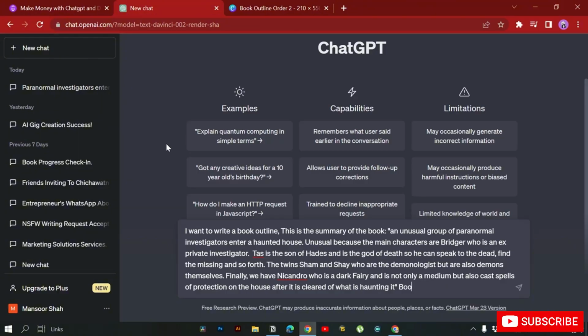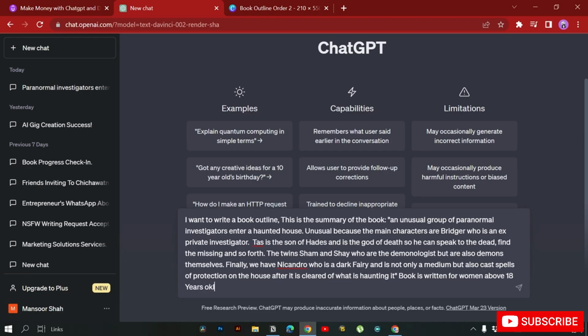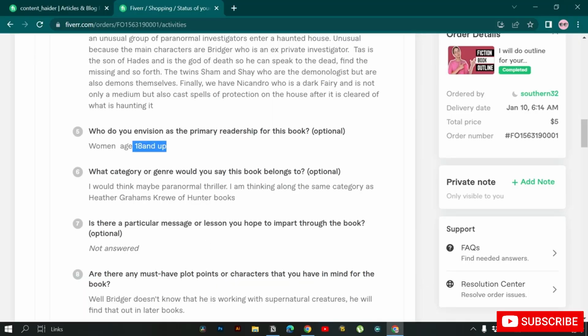So the book is written for women above 18 years old. Okay, so we provided this information to ChatGPT as well, and then he gave us the genre of the book, which is paranormal thriller.